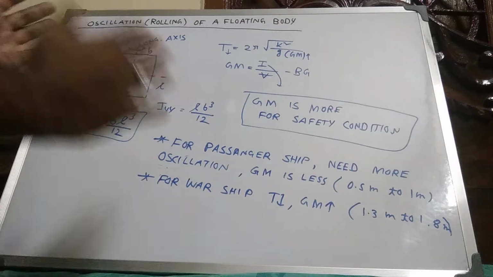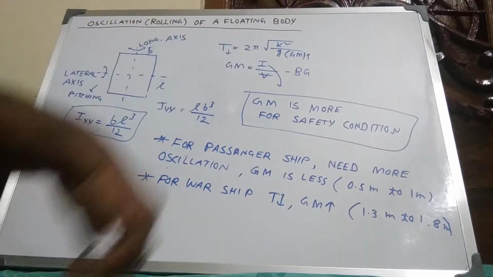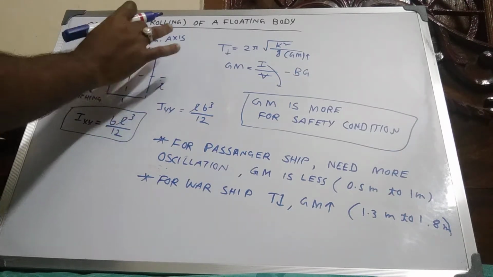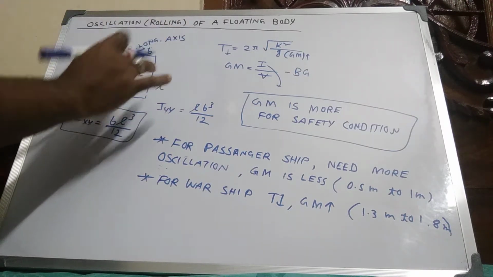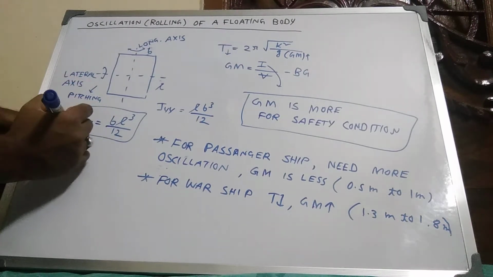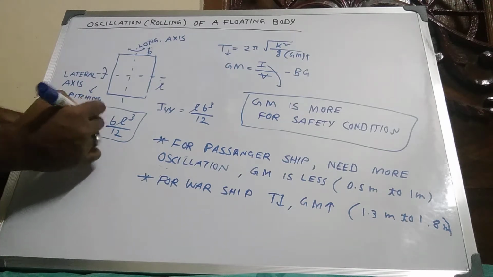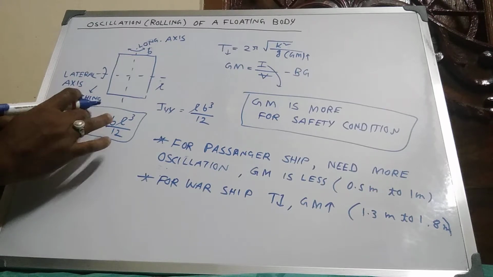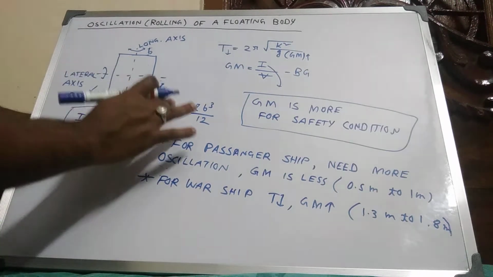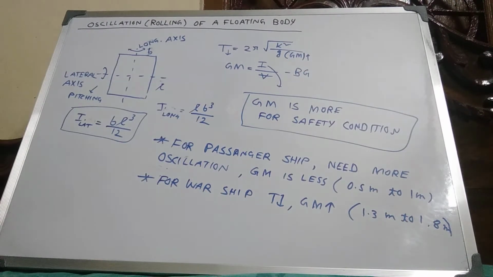First you understand a point. Suppose this is the longitudinal axis and this is the lateral axis. The I value is the moment of inertia; Ixx is lateral and Iyy is longitudinal axis.